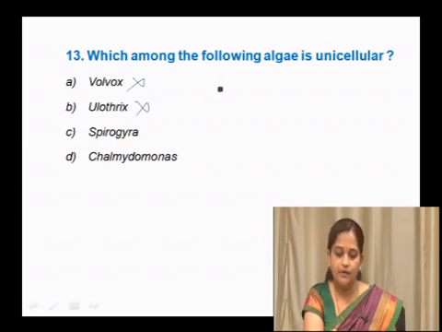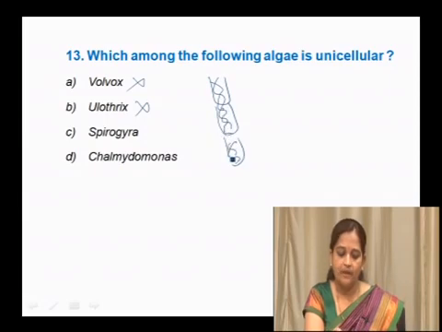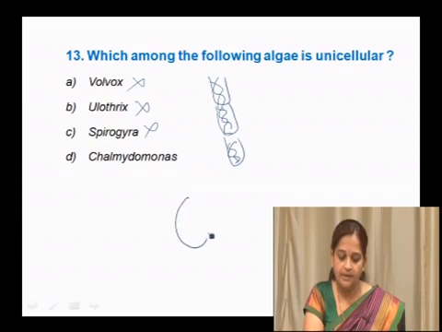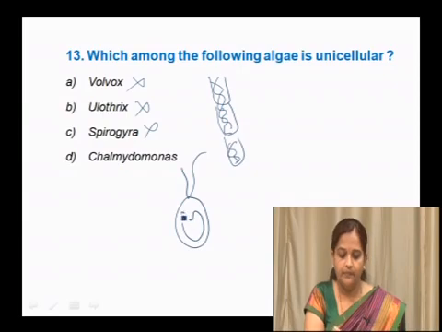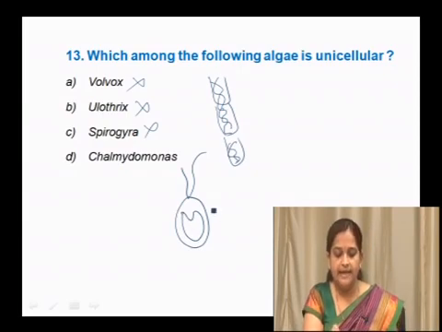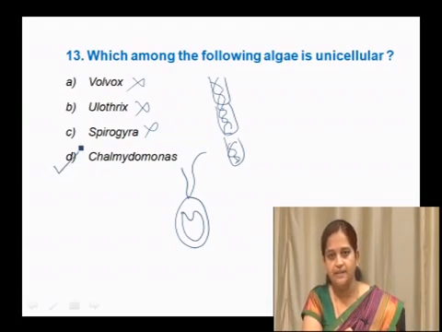Ulothrix is a filamentous form, so it is also not a correct option. Spirogyra is also a filamentous form, so this is also not a correct option. Whereas, Chlamydomonas is unicellular. Therefore, this is the right option. So, D, Chlamydomonas is the right option for this question.